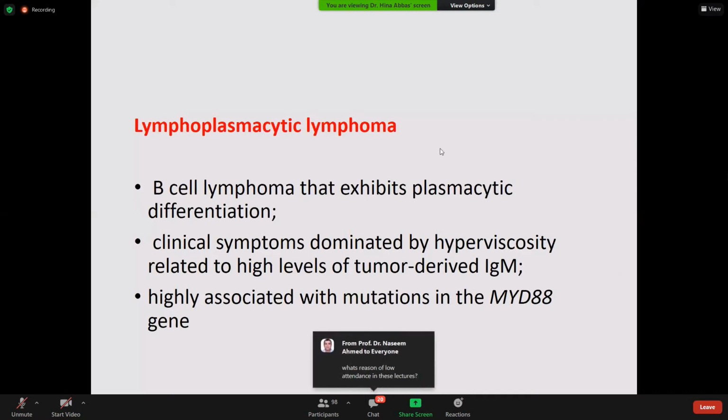Now concentrate on this point. This is lymphoplasmacytic. What is the reason for low attendance in these lectures? I have no idea.